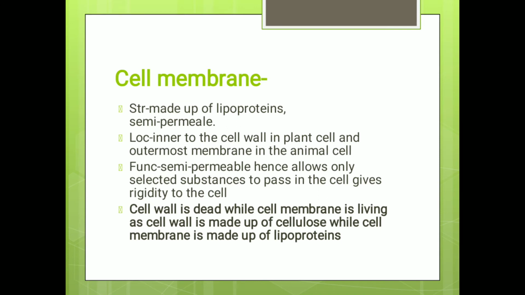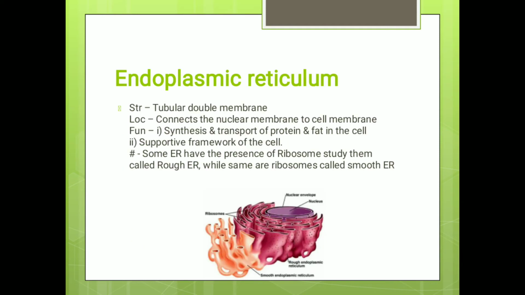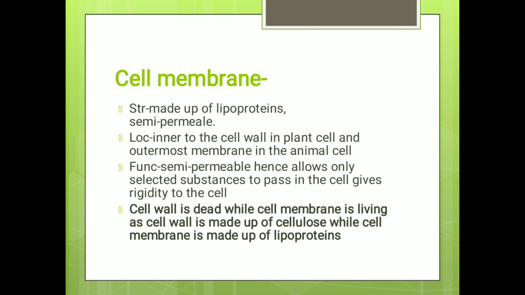Cell membrane. The structure is made up of lipoproteins and is semi-permeable. That means it will let only certain substances in. The location of it is inner to the cell wall in the plant cell and it is the outermost layer in the animal cell. Plant cell also has a cell wall, which is the outermost. So the inner is the cell membrane.